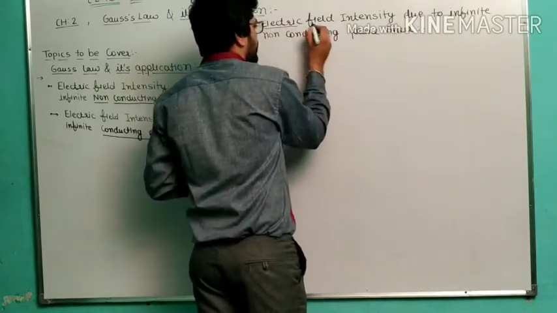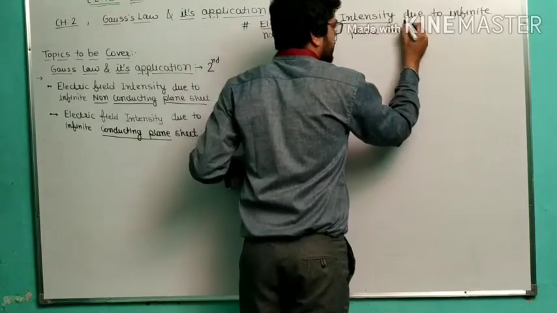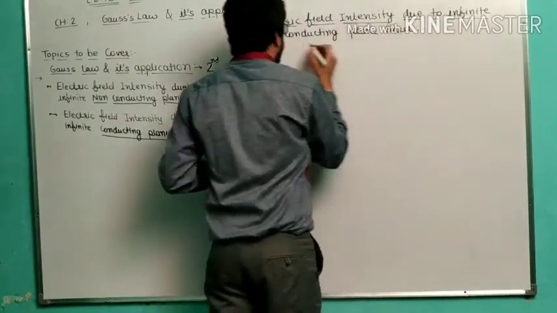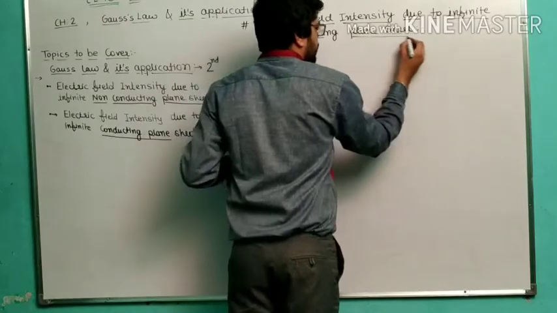So what we have to find out is the electric field intensity due to an infinite non-conducting plane sheet.